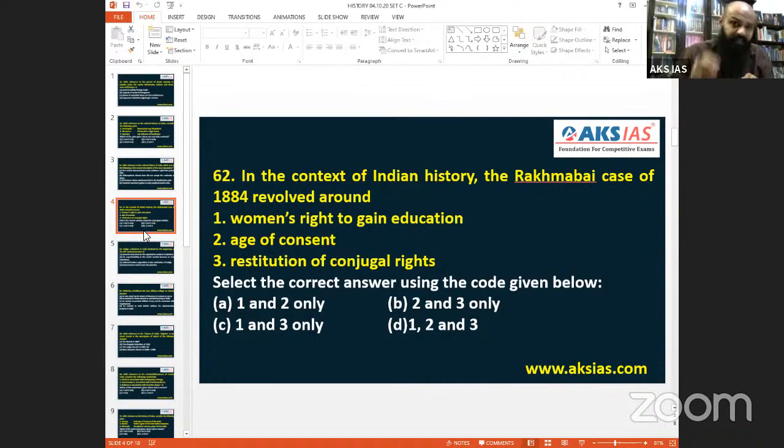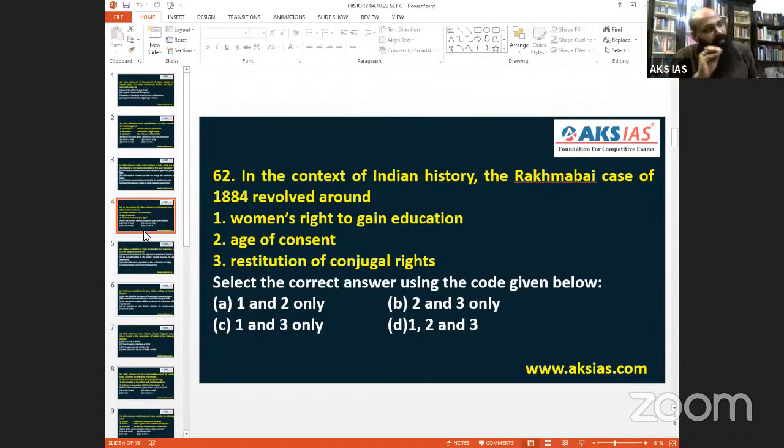Like the rights, you have responsibilities also. Husband has rights as well as responsibility. Wife has rights as well as responsibility. So please go back to your husband or please go back to your wife, exercise your rights and perform your responsibility. This is what restitution of conjugal rights is. This was also accorded in this case.